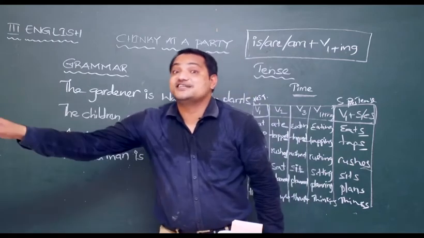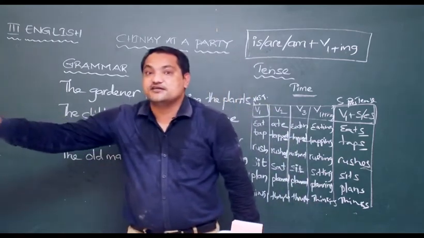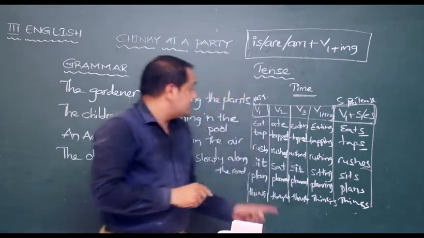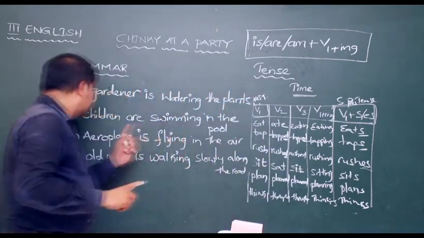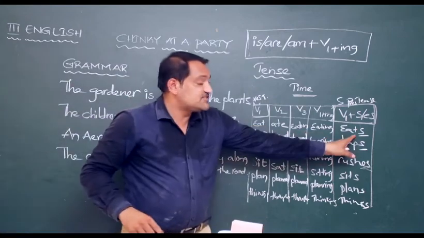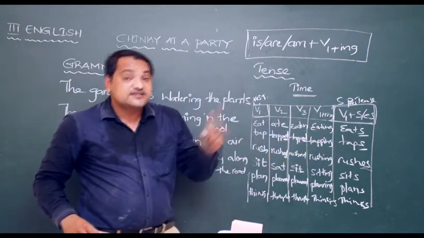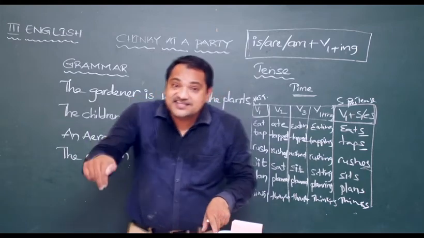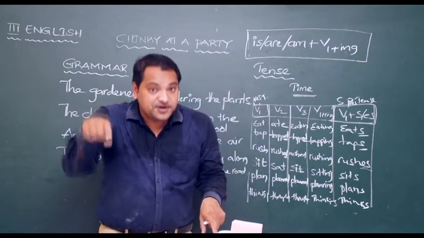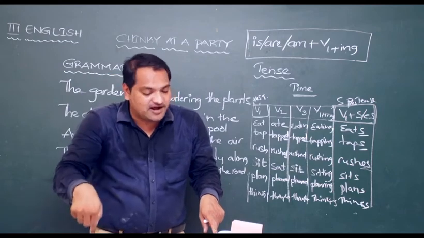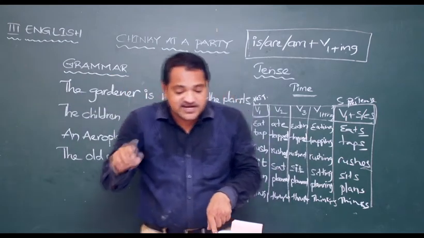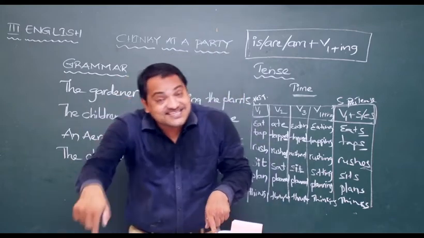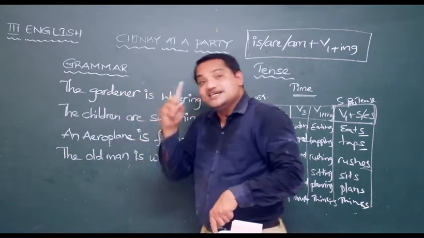It's a custom. It's a regular action. Simple present tense. This train is singular. Singular, stops. This train stops at every station. At this station now. Now means it is happening now. It is stopping. It, singular.